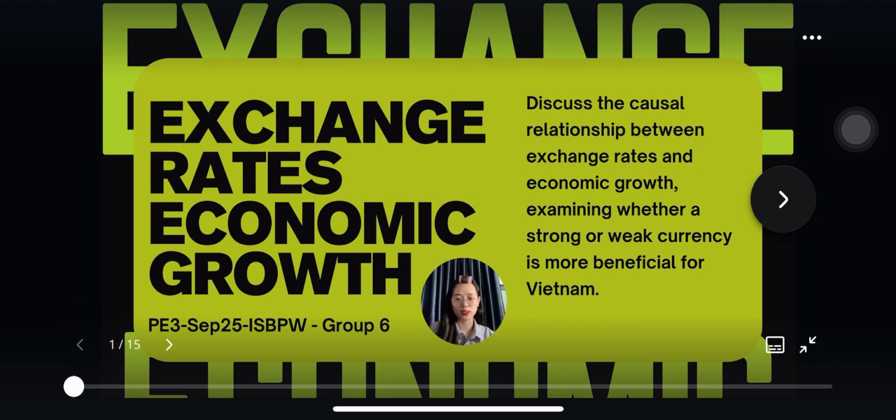Hi everyone, in 2024, the VND fell to its lowest level in 34 years. Such significant fluctuation raised an important question: why do some economies become so vulnerable to currency shock? It reflects the deep connection between exchange rate and the country's economic growth, particularly through trade competitiveness, inflation dynamics, and the capital flows. To explore this relationship, our team will examine.